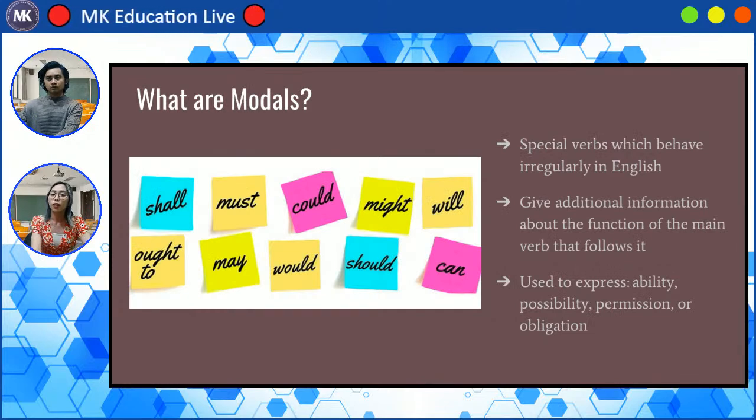So now we are done with adjectives. Let us proceed to modals. So what are modals? Modals are special verbs which behave irregularly in English. They give additional information about the function of the main verb that follows it. Okay, so it further specifies the function of the verb. It is used to express ability, possibility, permission, or obligation. And there are also certain uses of these modals which we will talk about later in the slide.